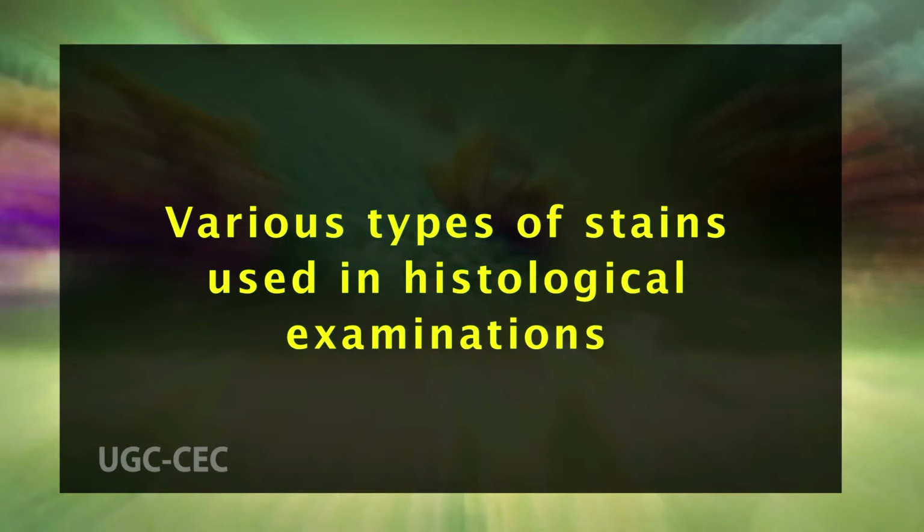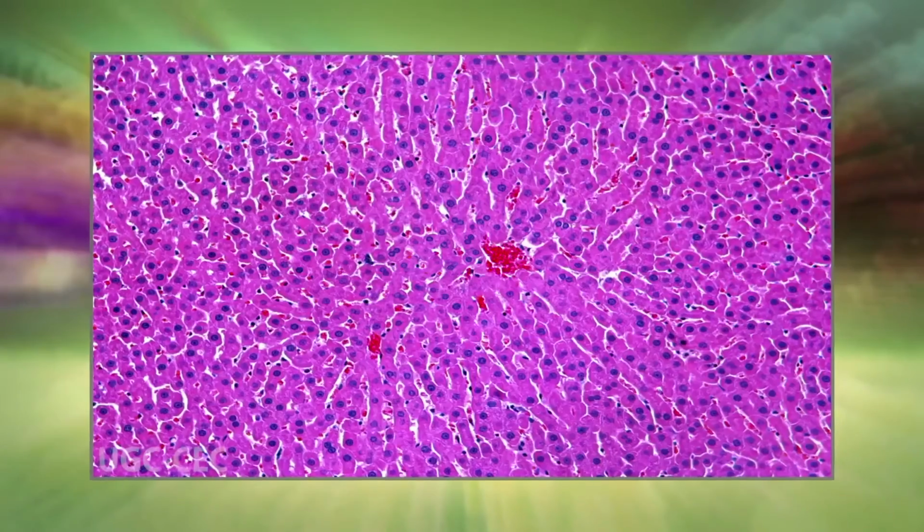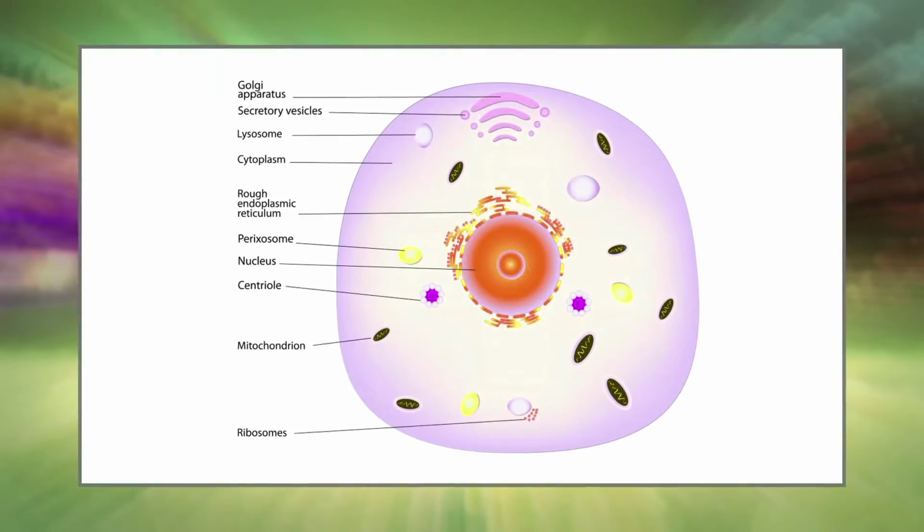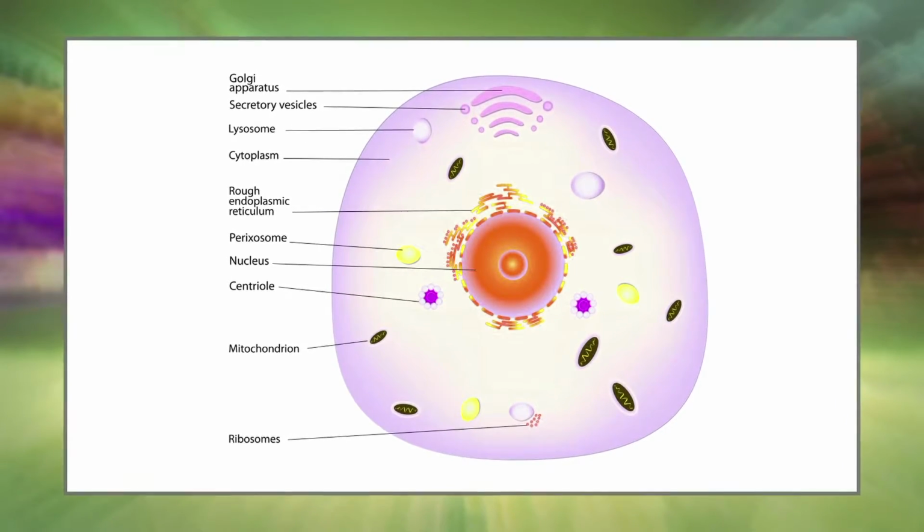Number 1. Various types of stains used in histological examination include hematoxylin and eosin staining. These are two stains used in the examination of thin slices of biological tissue. Contrast is created by the stains, where hematoxylin turns the nuclei blue while eosin turns the cytoplasm as well as other parts pink or red.